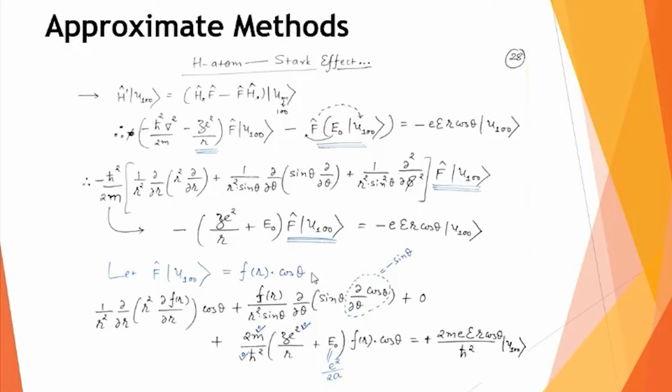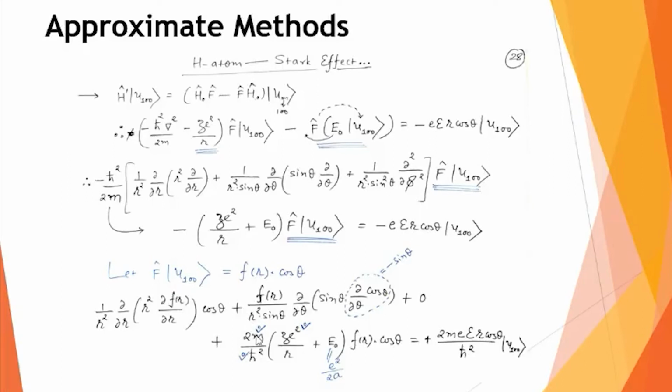So in this second term, the final answer for all this differentiation is 2 sin theta cos theta along with this minus sign. Correct? And obviously, it allows me to cancel out one of the sin theta also. That I will do in the next step. Similarly, because I am taking this minus h cut square by 2m to the other side, in the second term it multiplies also, so it will be 2m by h cut square which multiplies along with this minus sign, so finally it will be a plus term.